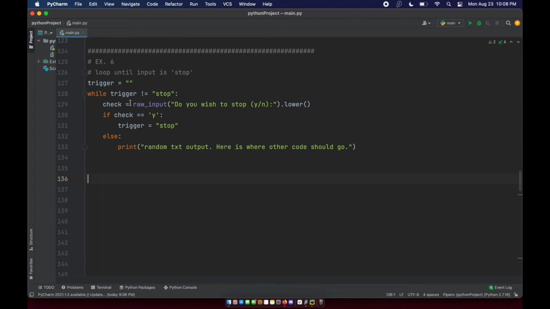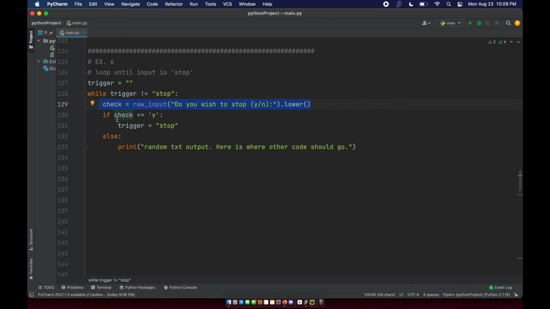So that's what we're doing here. I've got this little iterator, this little conditional that is called trigger, and it's got no value. It's just an empty string. And I'm saying while trigger is not equal to stop, we're going to continue on with this loop, right? So we're going to get user input. We're going to ask them, do you wish to stop the program?